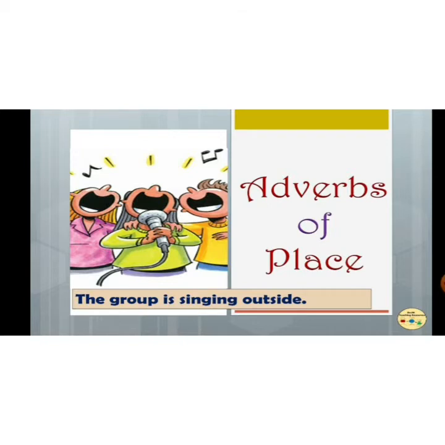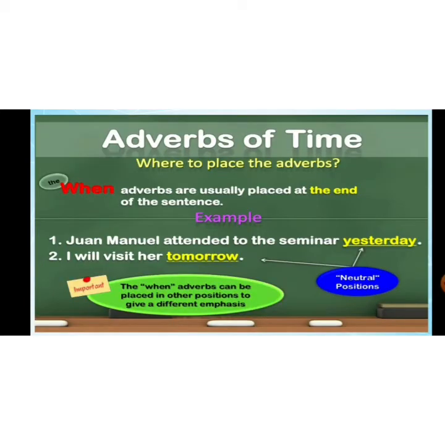Okay kids? Next is adverb of time. Adverb of time talks about when the action is being done. It is usually placed at the end of the sentence, and it talks about when the action is being done.